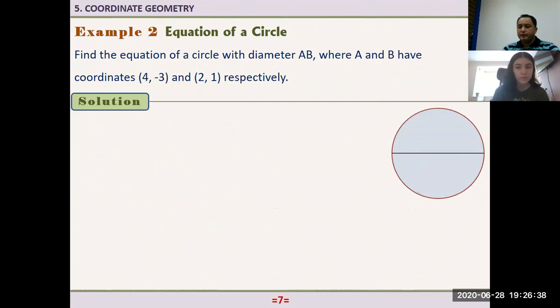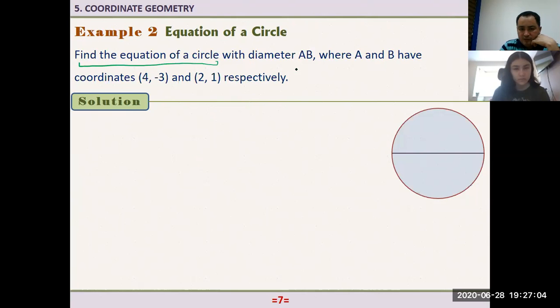Very good. In math, when we are solving problems, first we have to read it very fast, just scan it. And after that, we have to read it one more time, a bit slowly. And at the same time, you need to use a variable to denote the unknown. All right, find the equation of a circle. That is the question, right? I'm going to write the equation of this circle. Now, what is given here?